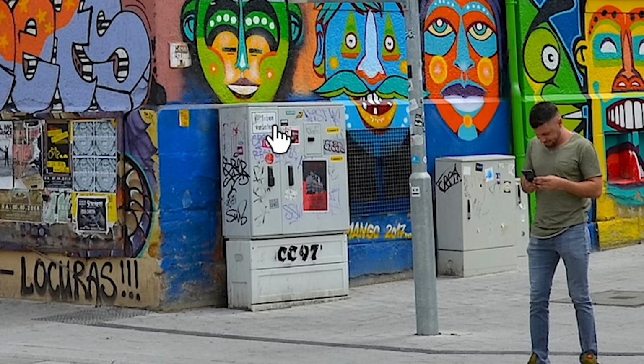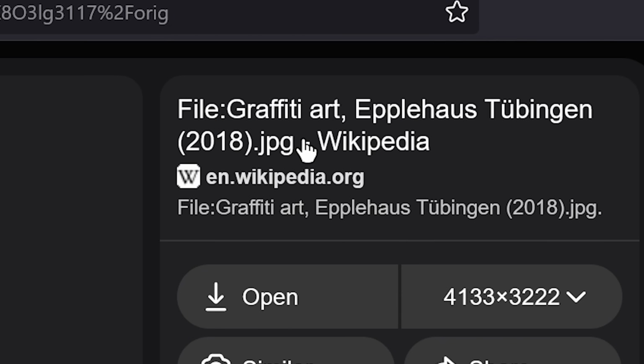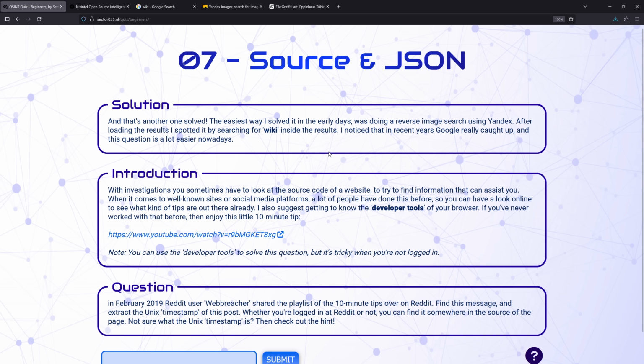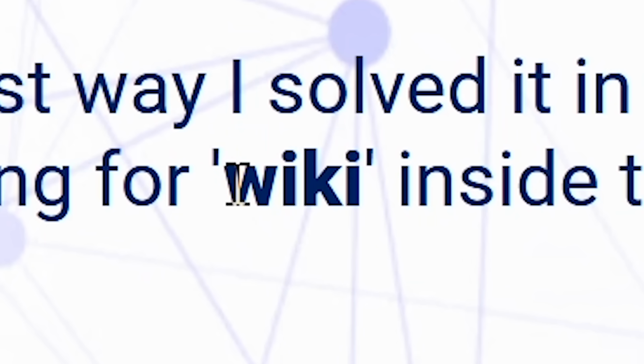There's no graffiti. Yes, this looks exactly the same. It's Wikipedia. Wait. Okay, here's the author. Could it be it? It is. So it was Wikipedia after all. Nice red herring there.